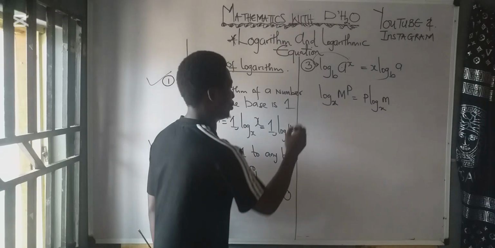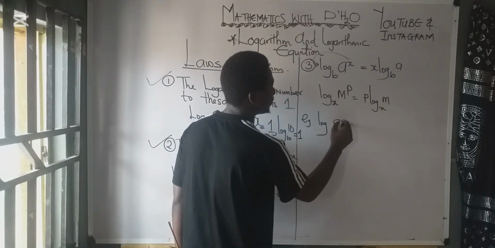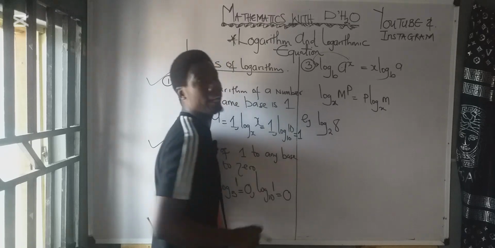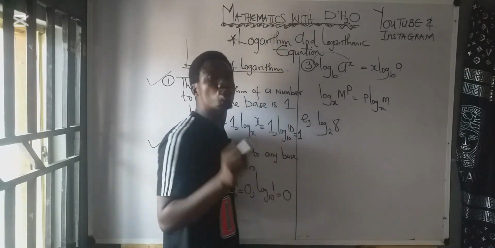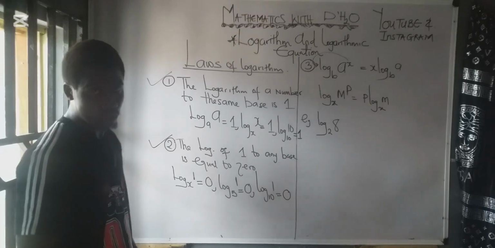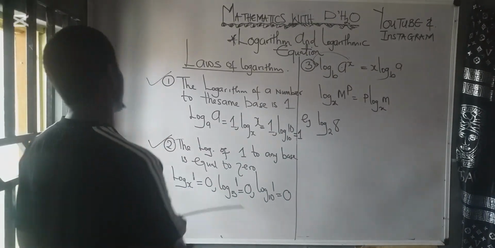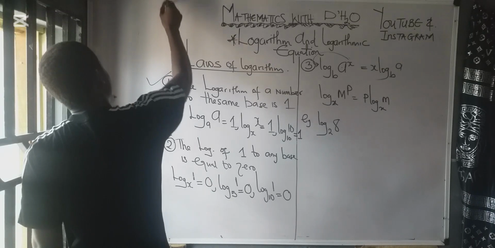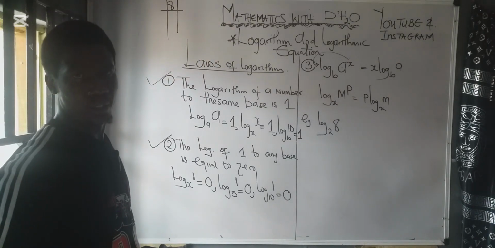I'll give you an illustration. For example, if I get log 8 base 2, how do I simplify this? Very easy. 8 is 2 raised to power 3. This is how you can do it. Write 8 somewhere. Look for a number that will divide 8 without a remainder.